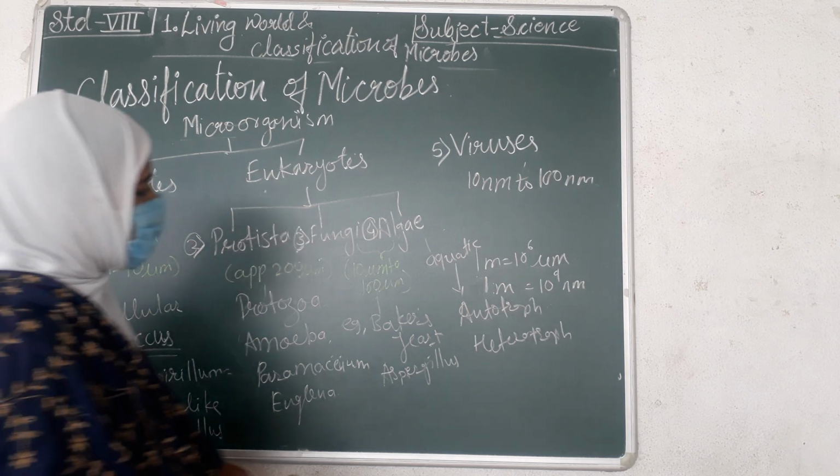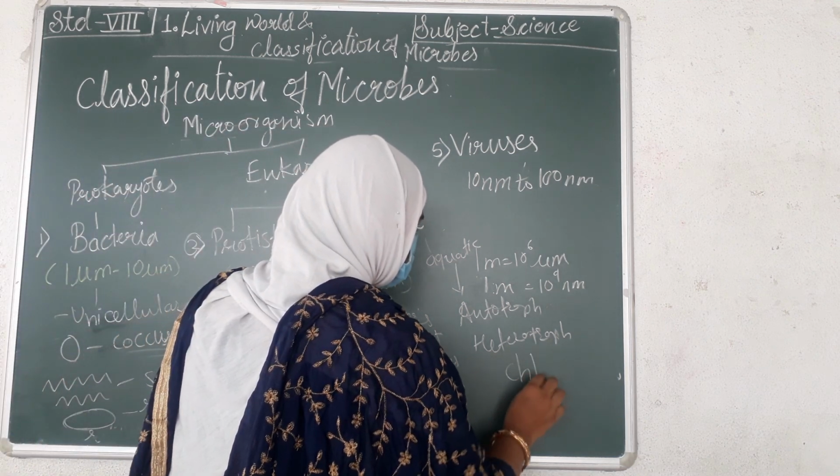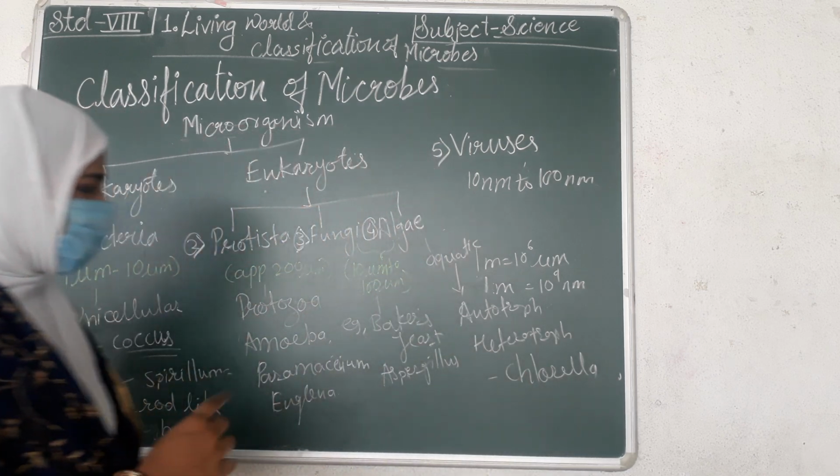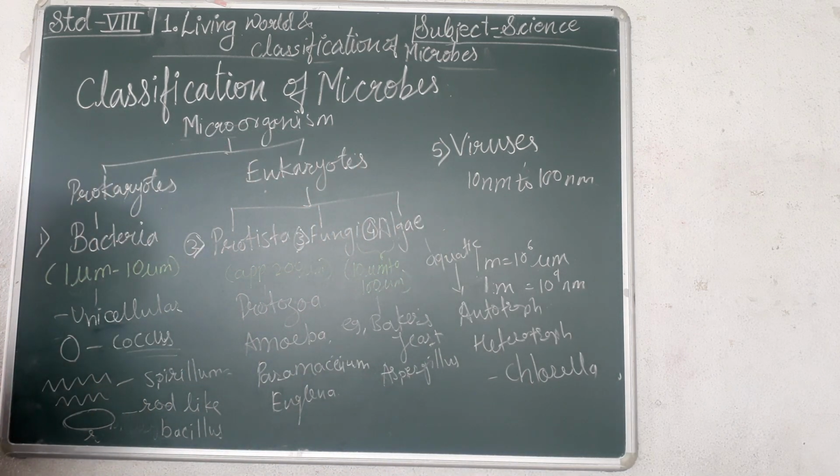Examples again: Chlorella, Chlamydomonas are examples of algae. Some algae also have applications on an industrial basis.